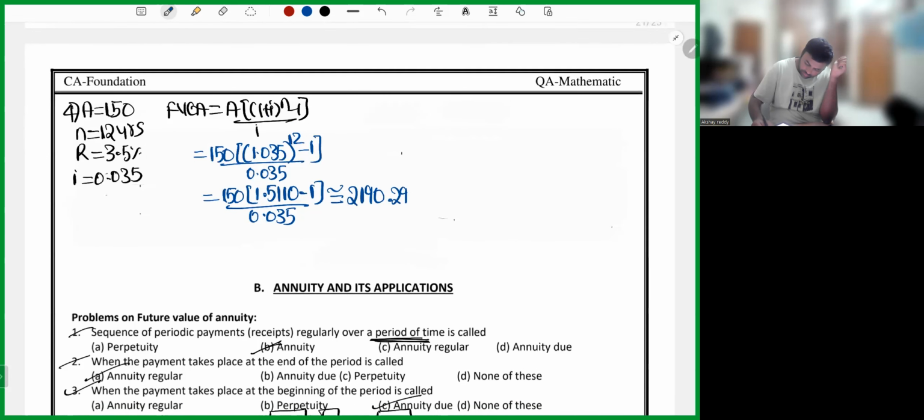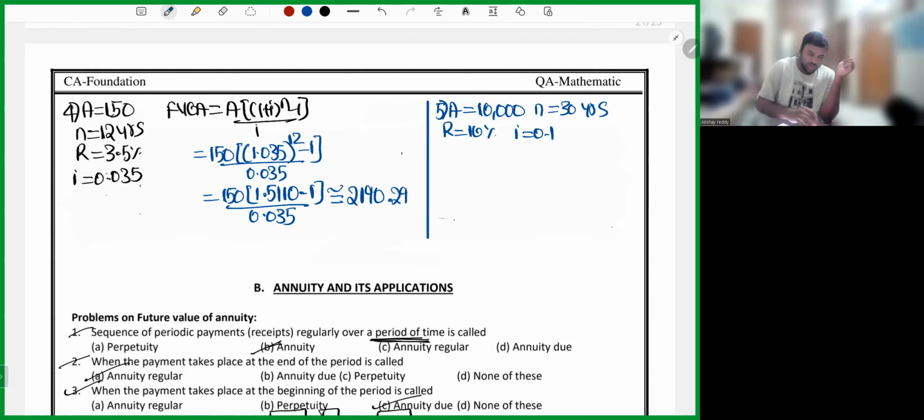So question number 5. A is given as 10,000. Time period is given as 30 years. Rate of interest is 10%. I will be equal to 0.1, obviously. So again, it's a future value of ordinary annuity sum. So future value of ordinary annuity is A into (1 plus I) whole power n minus 1, divided by I. From now onwards, I'll not write this formula.